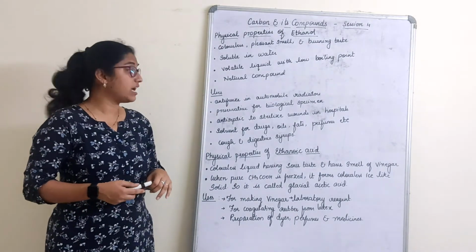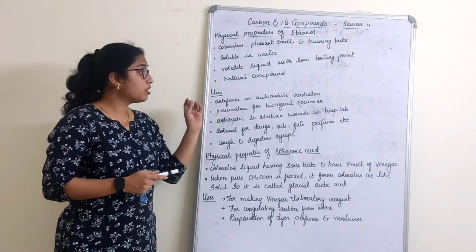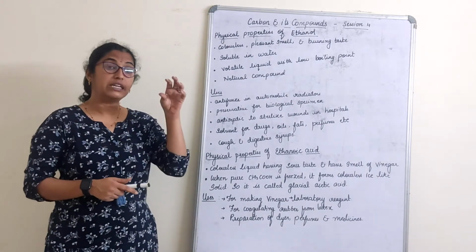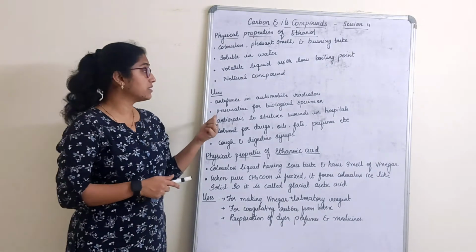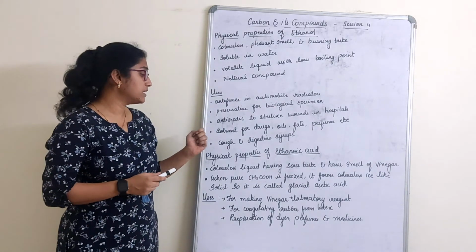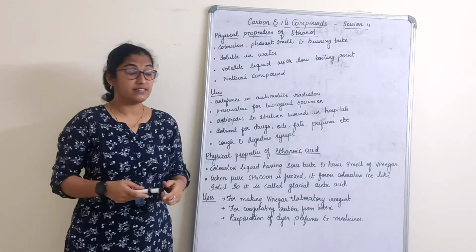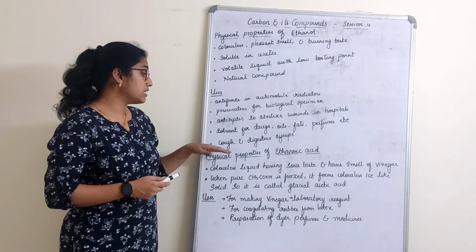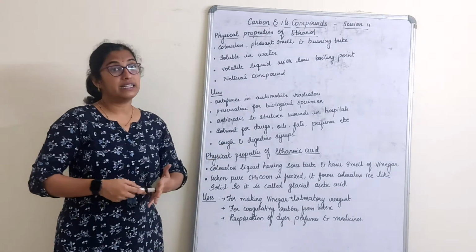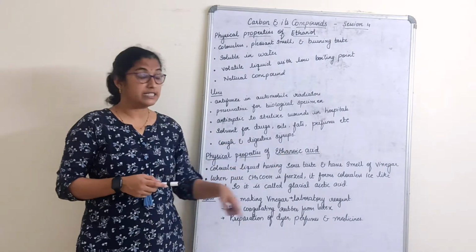Uses. It is used as an antifreeze in automobile radiators. It is used for preserving biological specimens. The liquid in the specimen jars in your school laboratory is nothing but ethanol. It is used as an antiseptic to sterilize wounds in hospitals, and as a solvent for drugs, oils, fats, perfumes, etc. Your sanitizers as well. It is also a content, a percentage, in cough and digestive syrups.